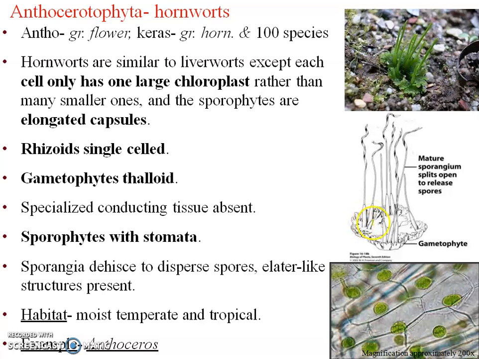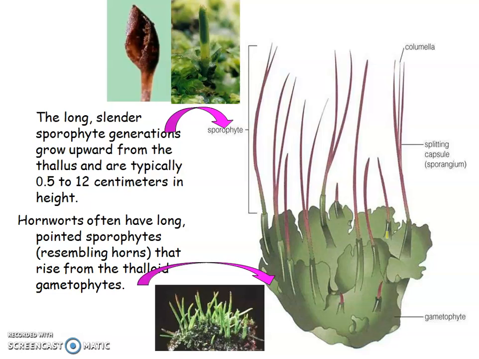So here is the gametophyte. On this gametophyte, these hard leaf-like structures are born. That is why it is known as hornwort. Then coming to the structure of this hornwort, you see the long slender sporophyte generation grows upward from the thallus and is typically 0.5 to 12 centimeters in height. The hornworts often have long pointed sporophytes that rise from the thalloid gametophyte. So hornworts have long sporophytes that rise from the gametophyte. These are the hornworts. Okay.